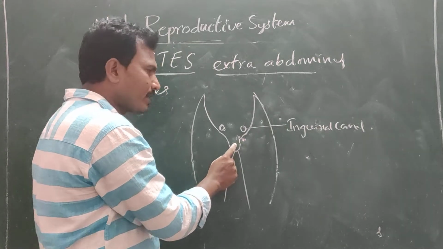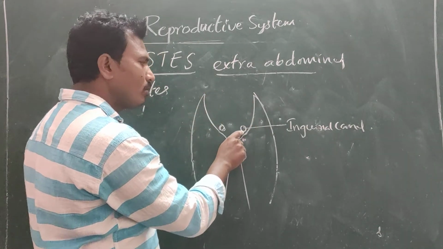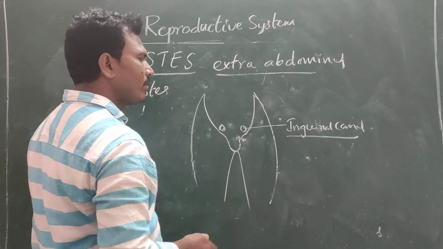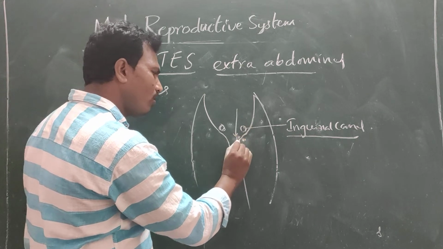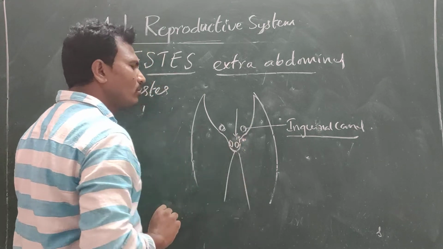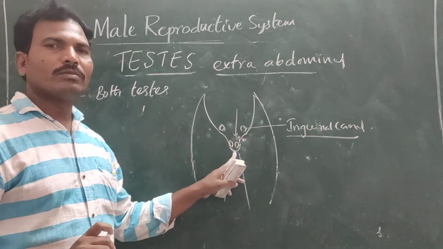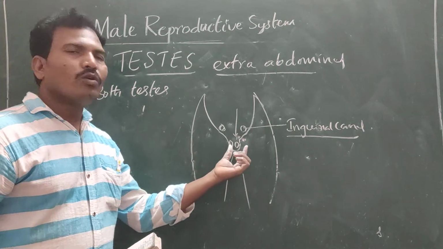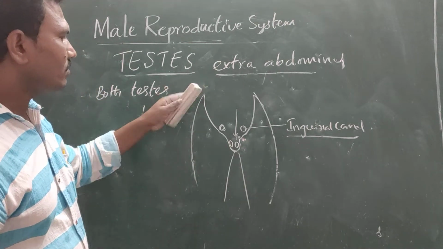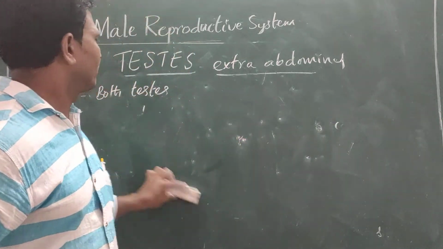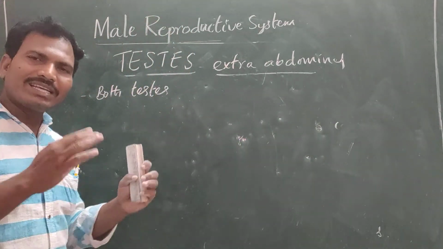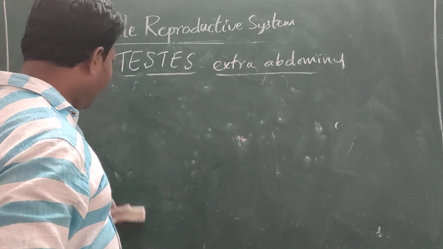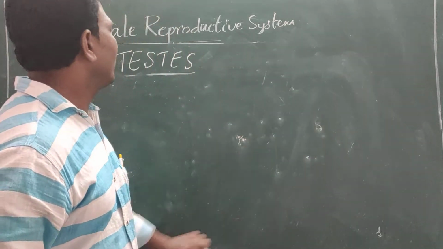The scrotum is connected to the abdominal cavity through this passage, termed the inguinal canal. Through this canal, the testes descend into the scrotum. So this is the process of development of the testis within the scrotum. Now let us discuss testis anatomy.